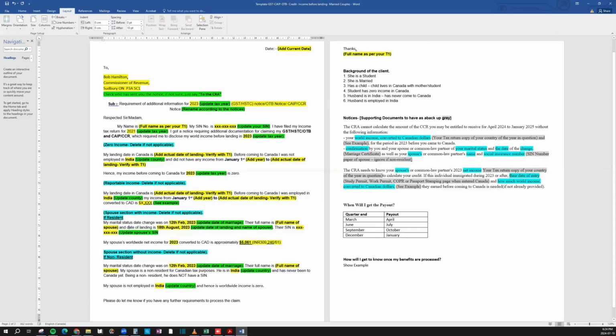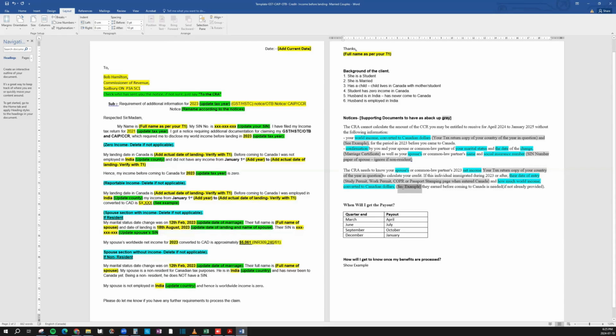So in this case, I have put it up here if they're a resident. So the marital status change date is here. The date of landing is here. Their SIN is here. And the documents that you need for date of entry are your study permit, work permit, COPR, or a passport stamping page, and how much world income.